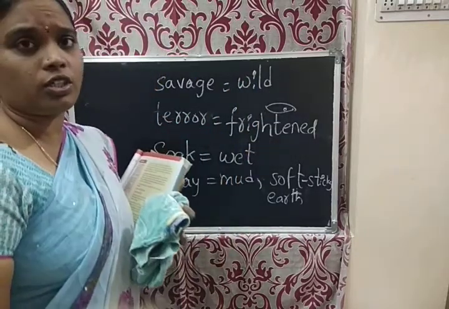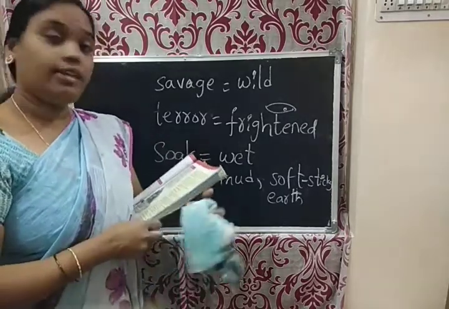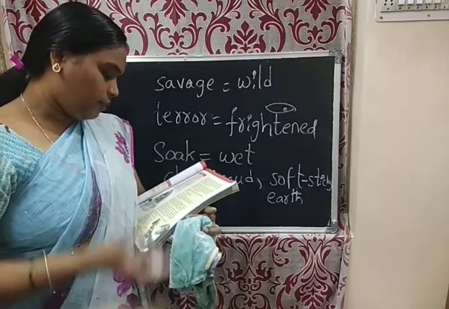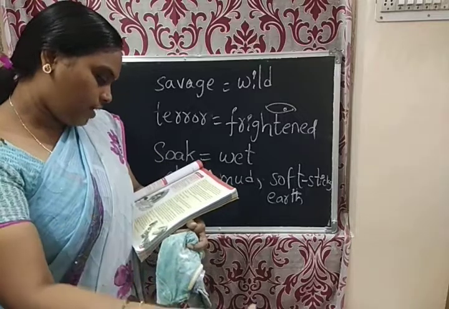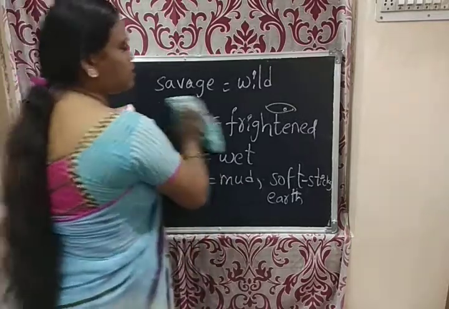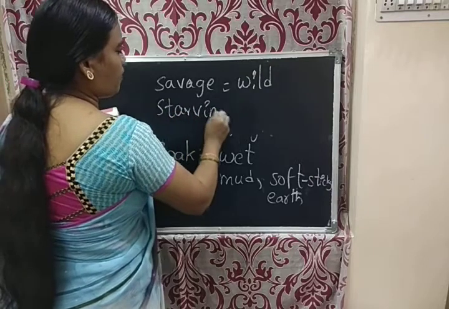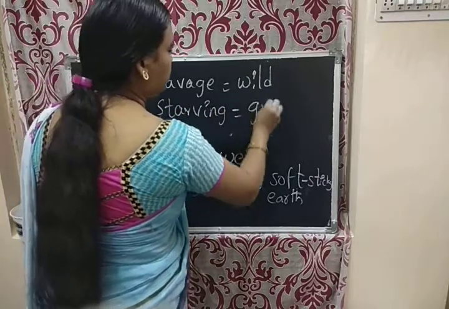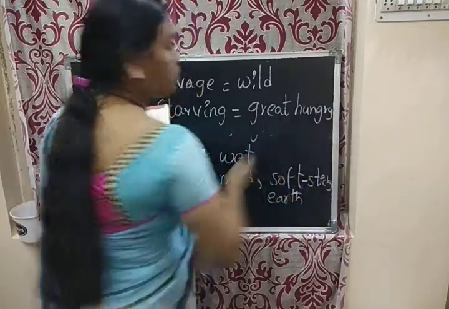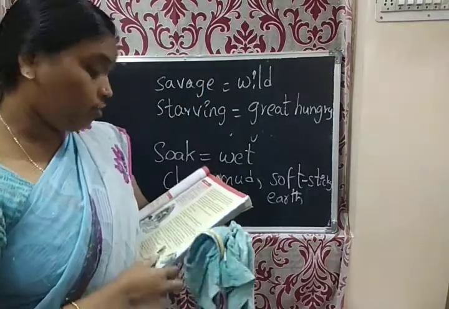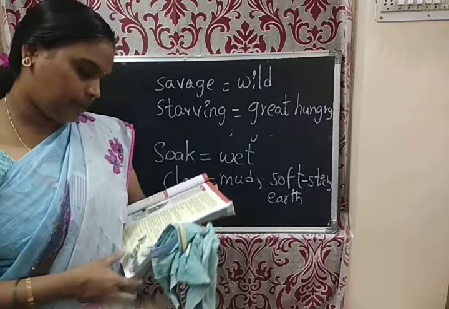So here one wild dog there. Starving means greatly hungry.